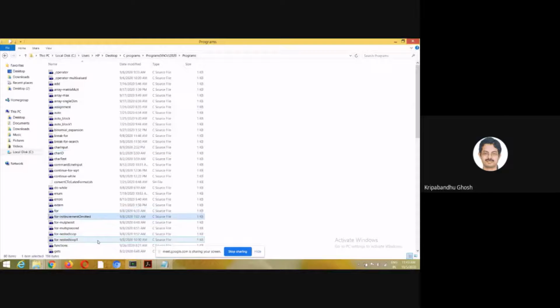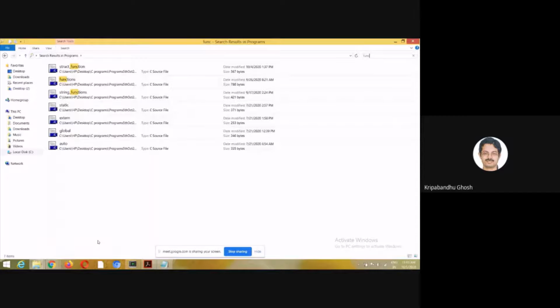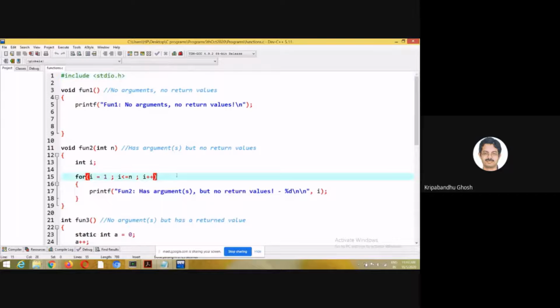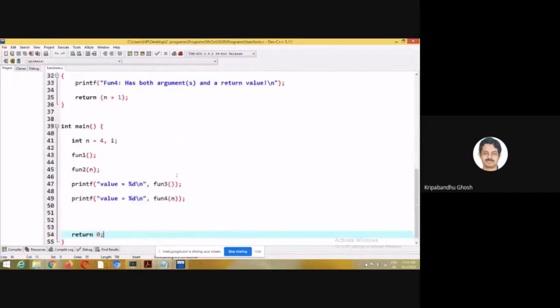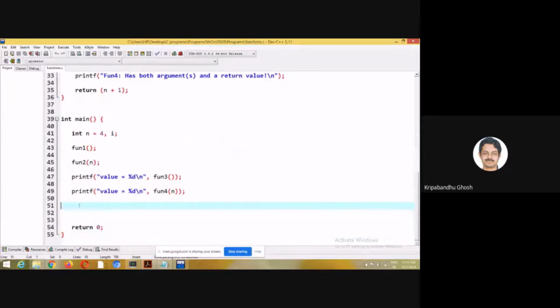Function, right? Yes, this one maybe. Let me see what happens here.